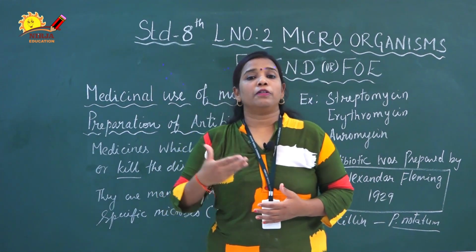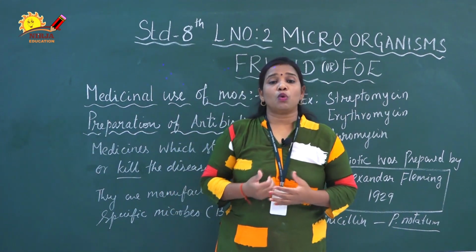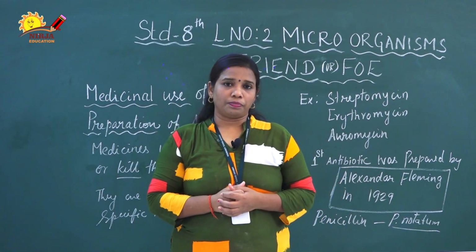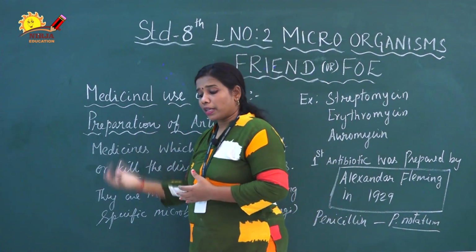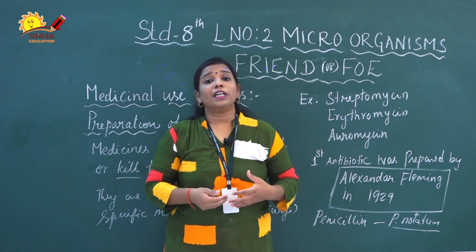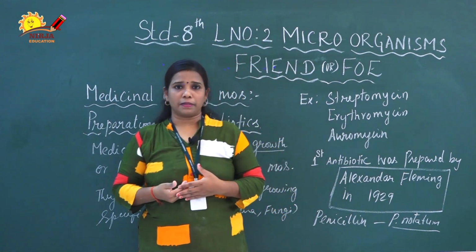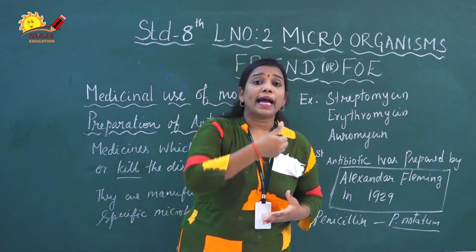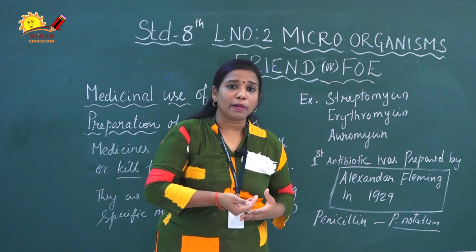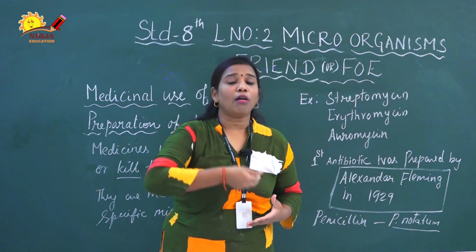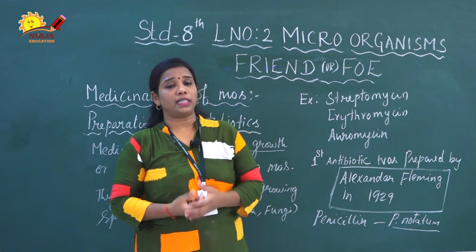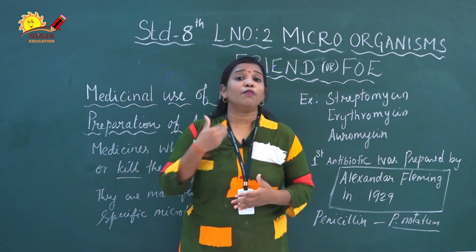Next, we have to see how to prepare a vaccine. The first vaccine was prepared by Edward Jenner. He prepared the smallpox vaccination. Right. So what is meant by vaccination? A vaccine is a chemical substance prepared from weakened or dead pathogenic microorganisms. It is prepared from the dead and weakened pathogenic microorganism only. When the pathogenic microorganism is weakened or dead, the medicinal substance is prepared from it, and that is called a vaccine. So this vaccine we can give before the disease comes.